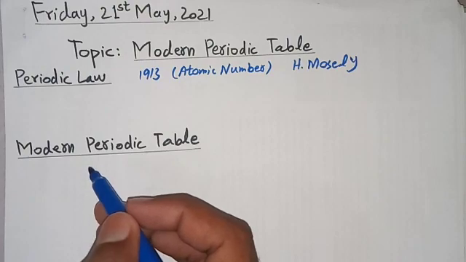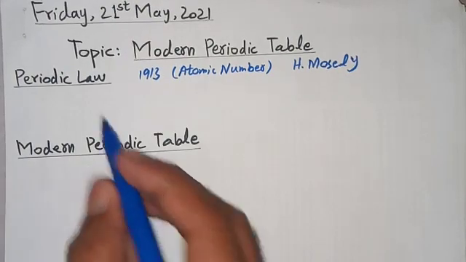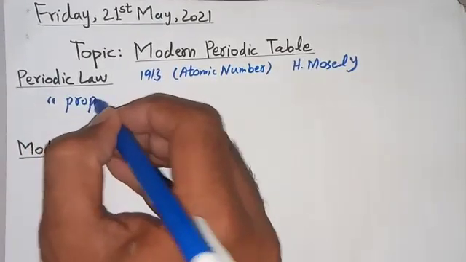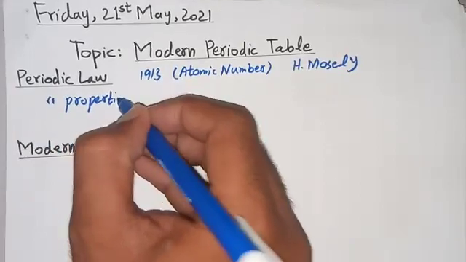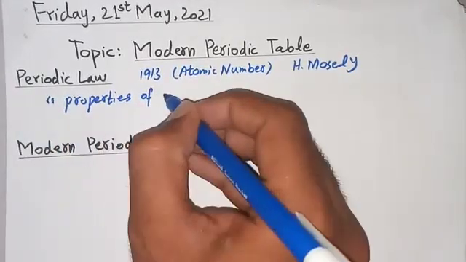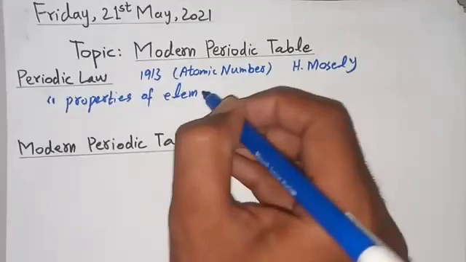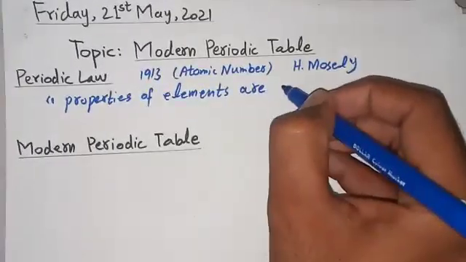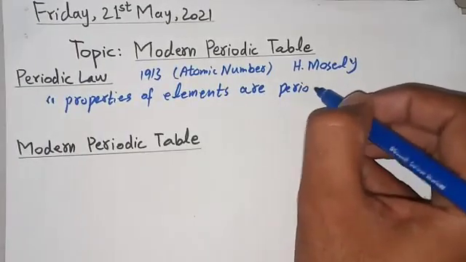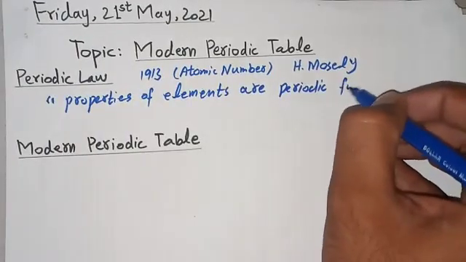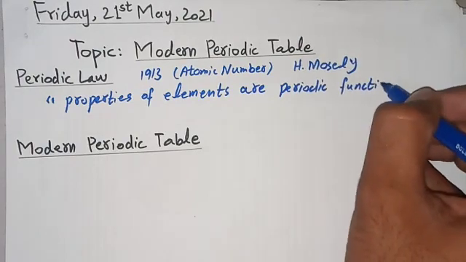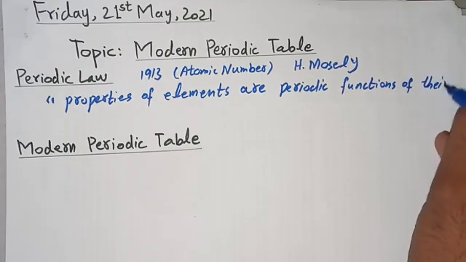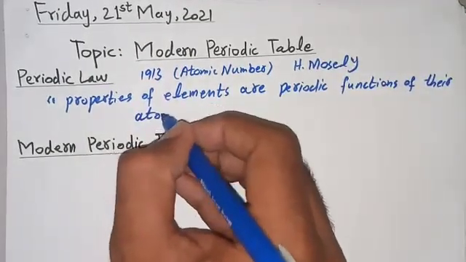So the periodic law of the modern periodic table was as follows: the properties of elements are periodic functions of their atomic numbers.